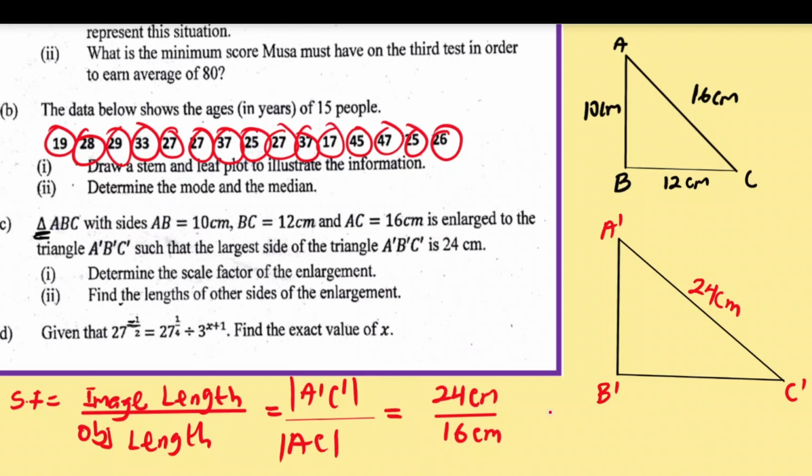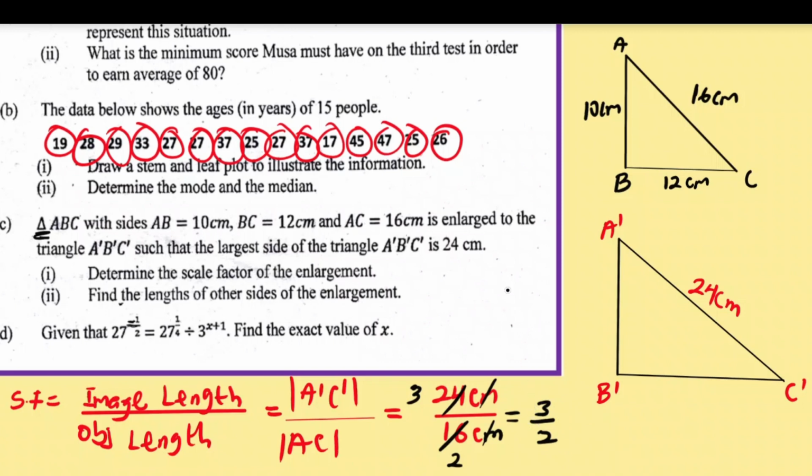We can just simplify. We can use 8 to cancel out. It goes into 16 two times, and it goes into 24 three times. So that means that the scale factor is 3 on 2. Remember, scale factor has no unit. So the centimeters will also cancel the centimeters. So we have 3 on 2. So take note of that. So that's the scale factor.